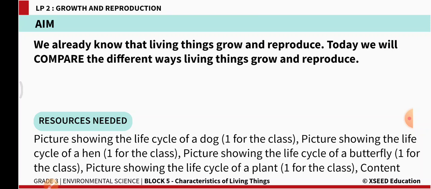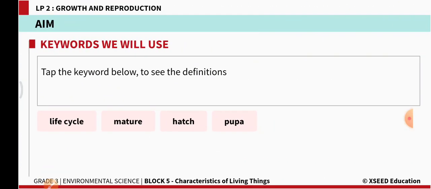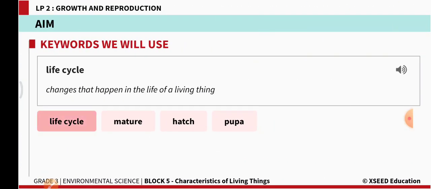We already know that living things grow and reproduce. Today we will compare the different ways living things grow and reproduce. We will learn about some different living things and how each living thing grows and reproduces. So the keyword that we are going to learn today: life cycle means changes that happen in a life of a living thing.